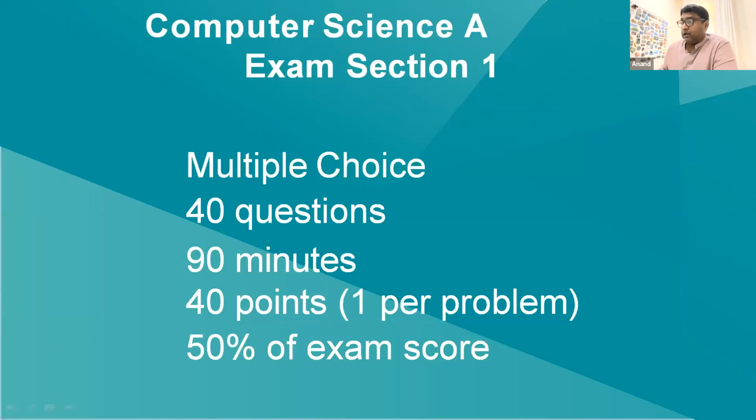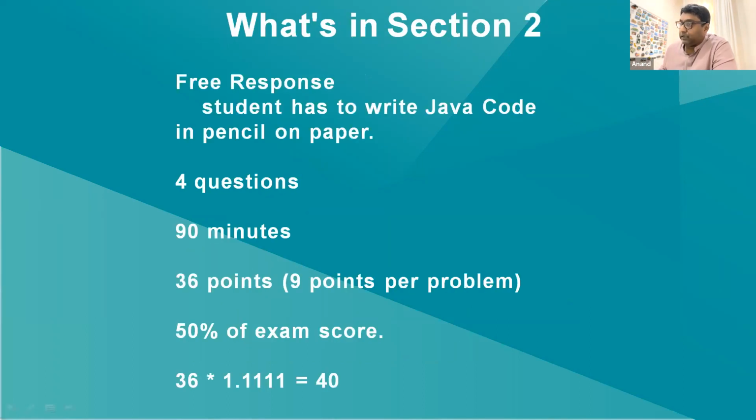Now, the multiple choice section has 40 questions, and the student gets about 90 minutes to solve the paper. So 40 questions, 40 marks, and this forms 50% of the exam score. The second part of the exam is a free response exam, where the student has to write Java code in pencil.